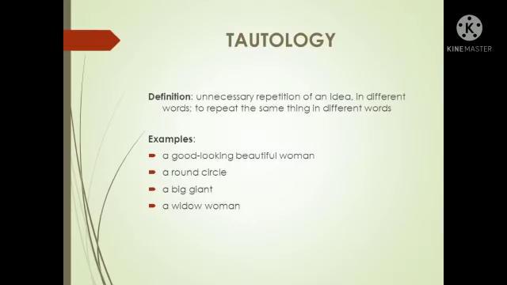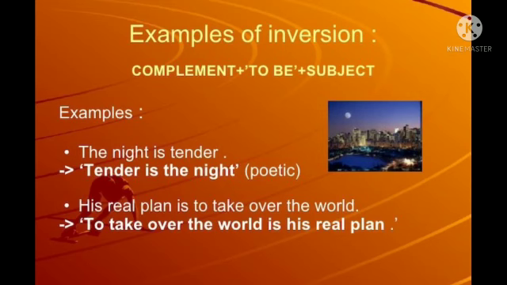Tautology, using two different words which have the same meaning in a sentence, which means unnecessary repetition of an idea. For example, a big giant. Both the words big and giant have the same meaning. We used two words. Another example, a round circle. Both have the same meaning. So unnecessary repetition of an idea is known as tautology.